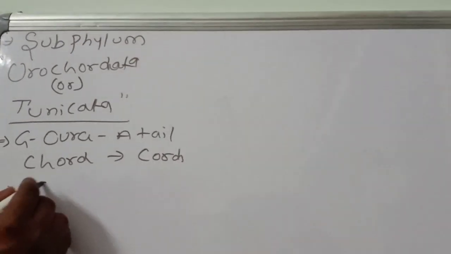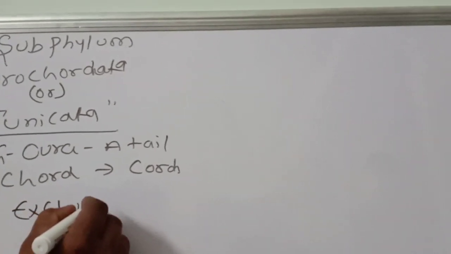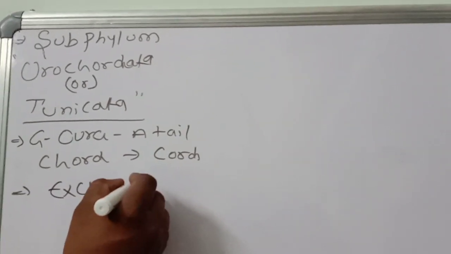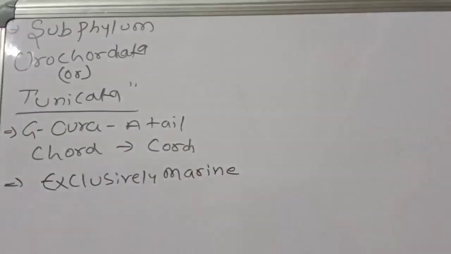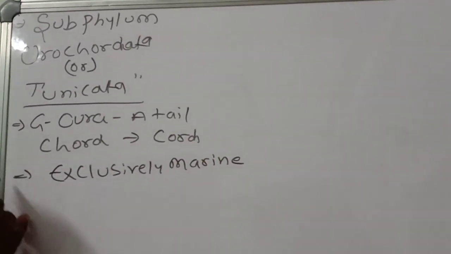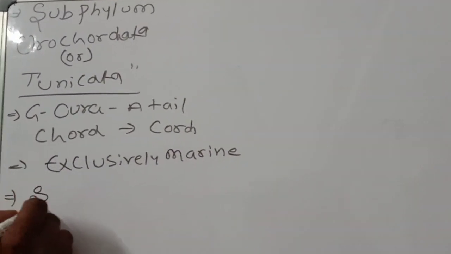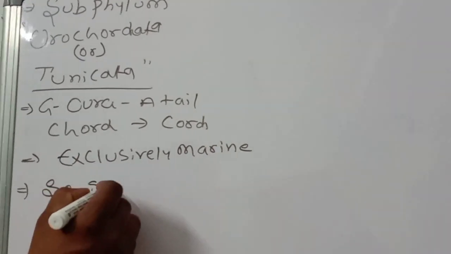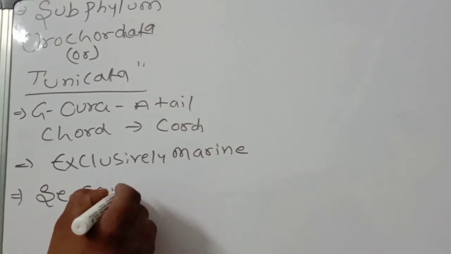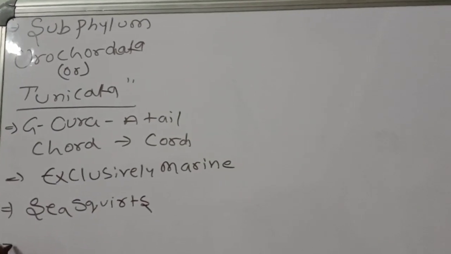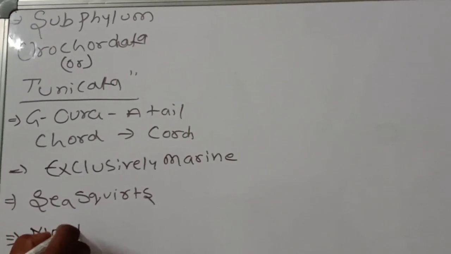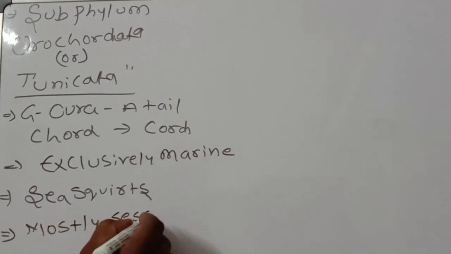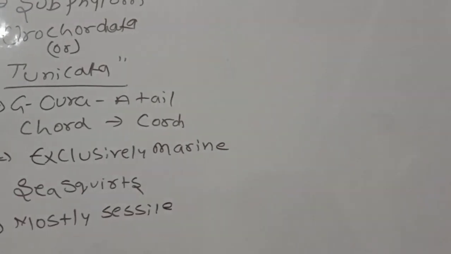They are exclusively marine. This point you should remember. Exclusively marine, and commonly called sea squirts. Next, mostly sessile.